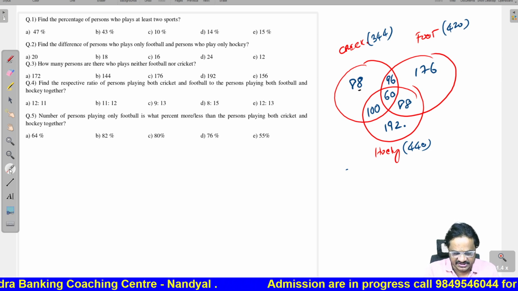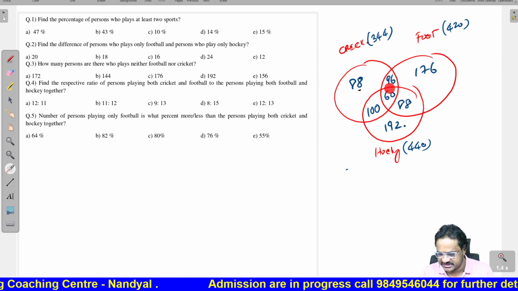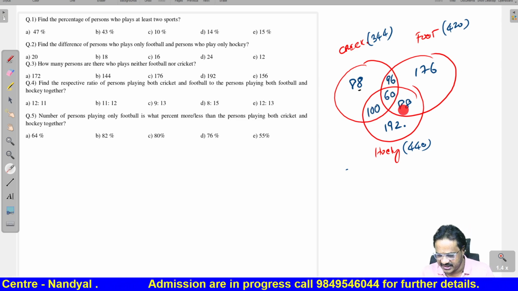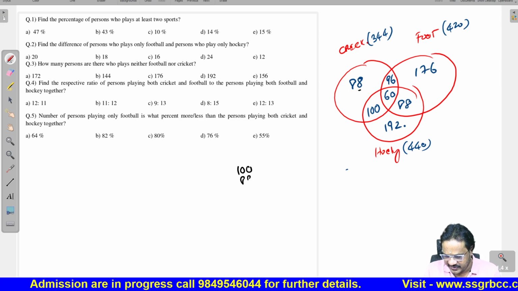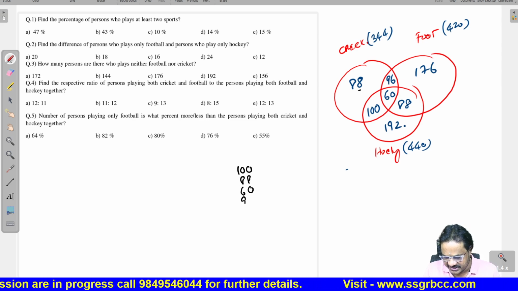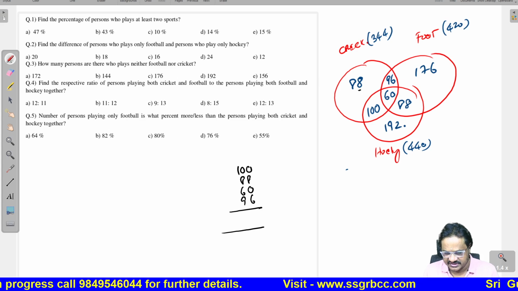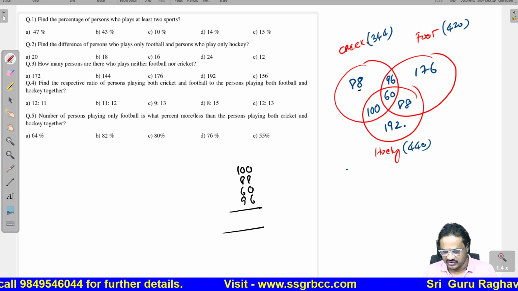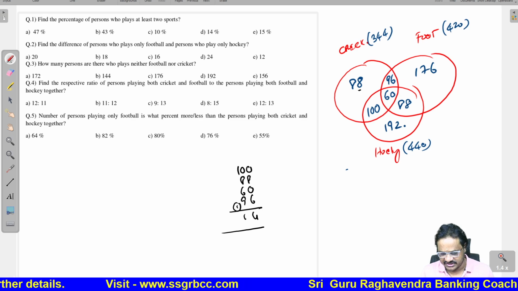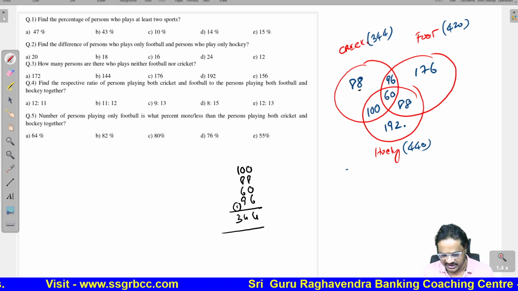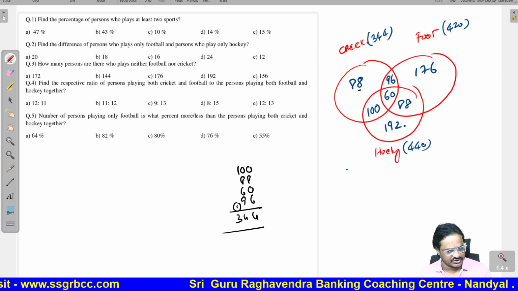That is these values 96, 60, 100 and 88. See, 100, 88, 60 and 96. If you take the total, 8 plus 6 is 14, 9 plus 1 is 10, 16, 24, then it is 344.